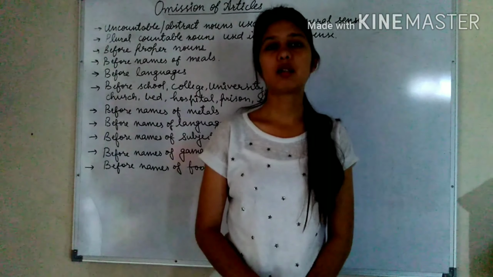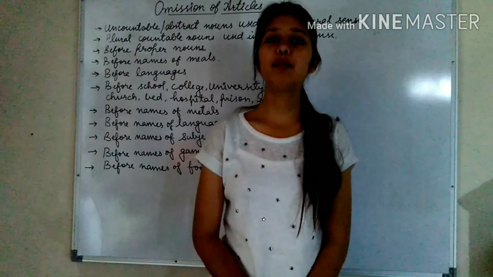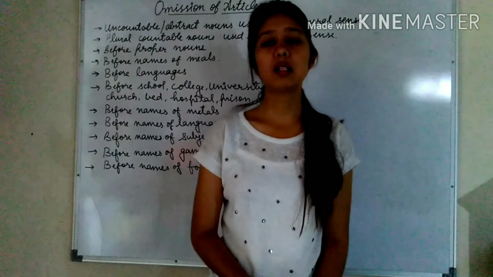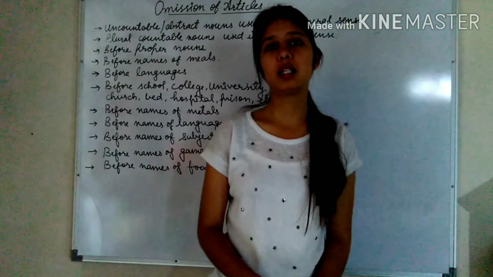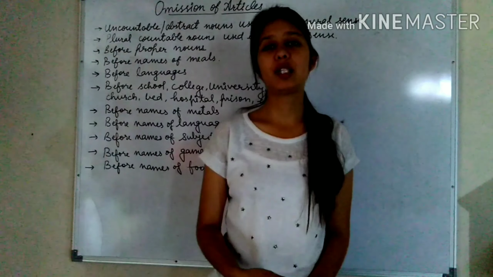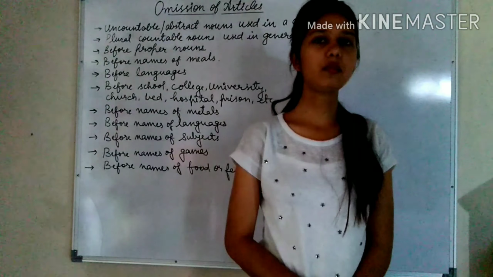Similarly, honest, hour, heir: these words also begin with the sound of a vowel, but the spelling begins with a consonant. So we will use the article according to sound, not the spelling. As the sound begins with a vowel, we will use an, not a.